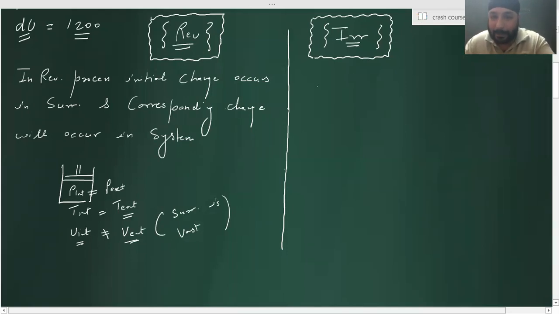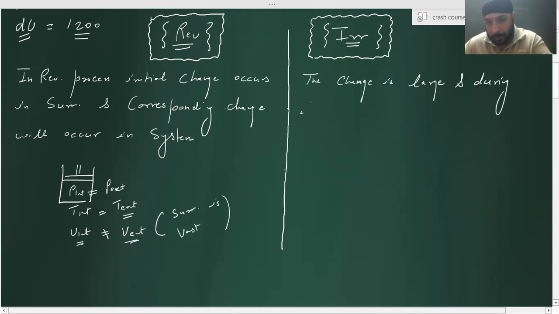Acha. Now in an irreversible process, what happens? The change is large. We can see the change happening. And during the change, what will happen? The external pressure is constant throughout. External pressure and external temperature are constant. Getting the point?